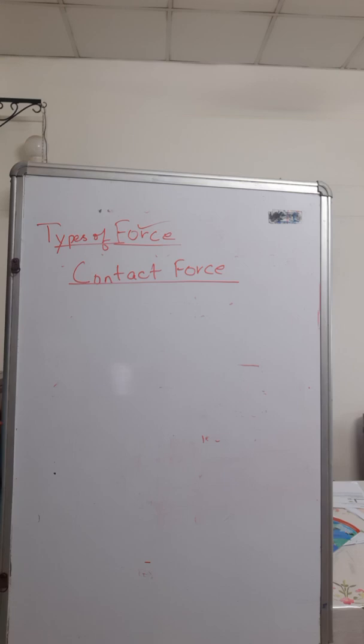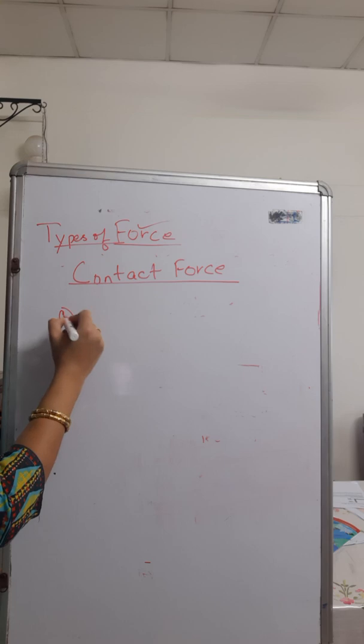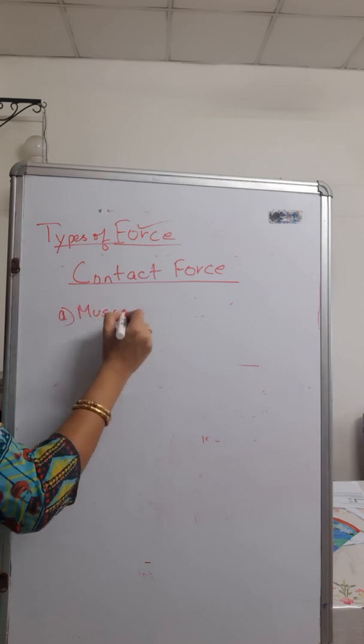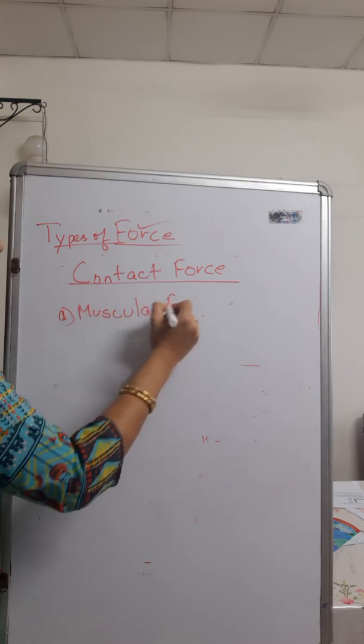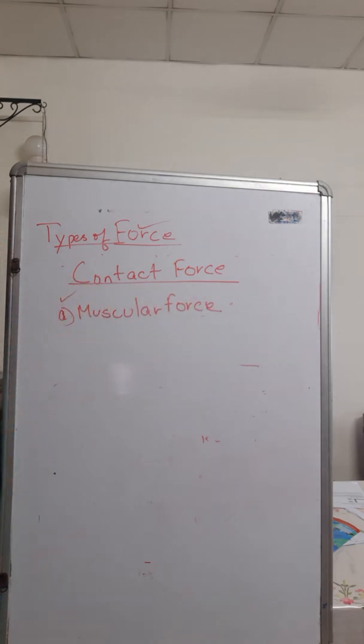The forces which act when the object exerting the force and the other object on which the force is exerted come into contact. Means आपने जिस चीज पे फोर्स लगाया वो ऑब्जेक्ट और जो फोर्स लगा रहा है दोनों दो ऑब्जेक्ट्स, उन दोनों चीजों के बीच में क्या है, कॉन्टैक्ट इज देयर। ठीक है, such forces are called contact forces. For example, if I come to the example of this muscular force, okay, what have I written? I have written muscular force.